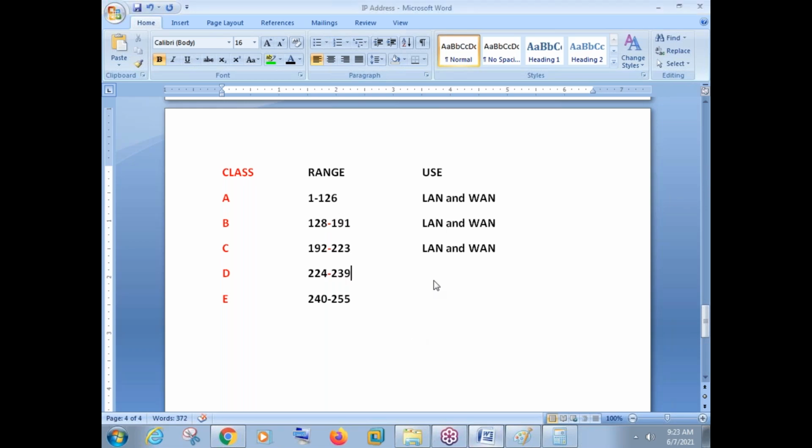Okay, great. Now, class A, class B, class C, we use in local area network and wide area network. Class D, we use for a special purpose called multicasting. And class E, we use for research and development. These are some special numbers. That means these 2, class D and class E numbers, we cannot use anywhere in our network. We use only class A, class B, and class C numbers.